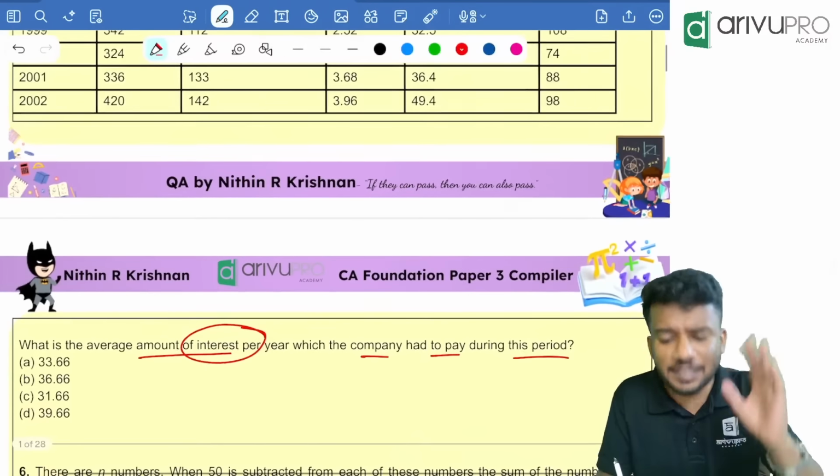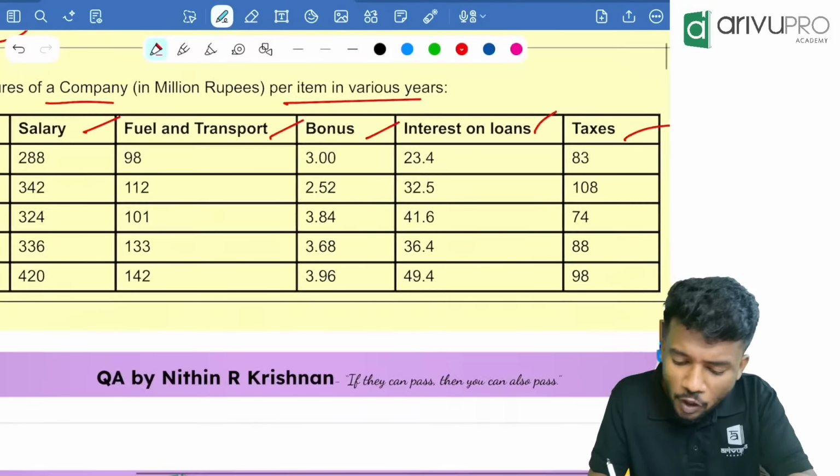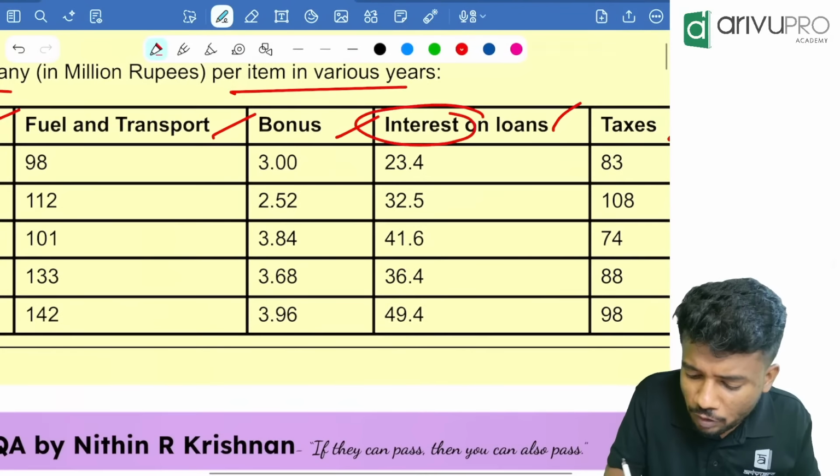They are just asking for the average of interest. For the first year, 23.4. Second year, 32.5. Then 41.6, 36.4, then 49.4. We need to just take the average of that. That means x bar is equal to sigma x divided by n. N is equal to 5. Then sigma x, take your calculator down.